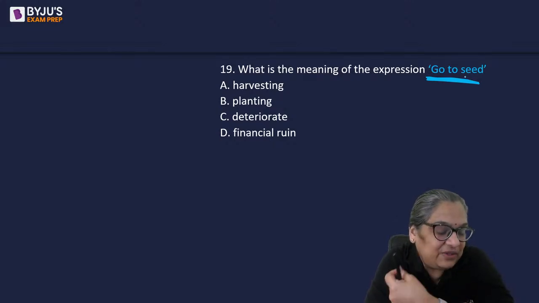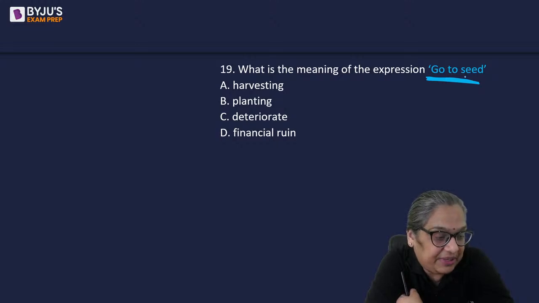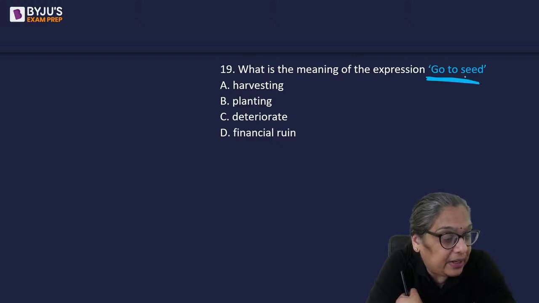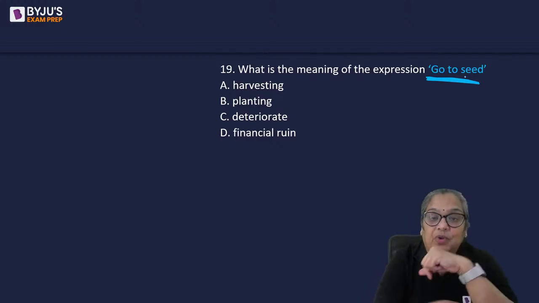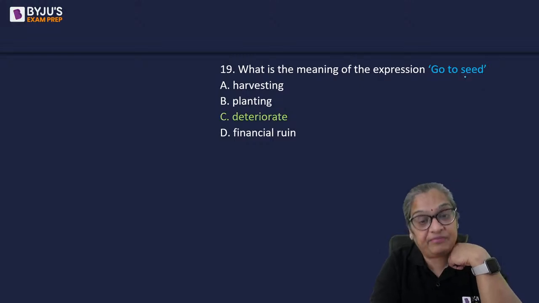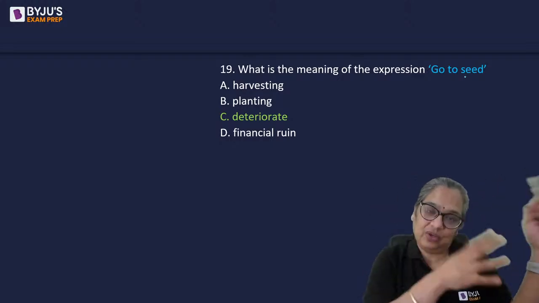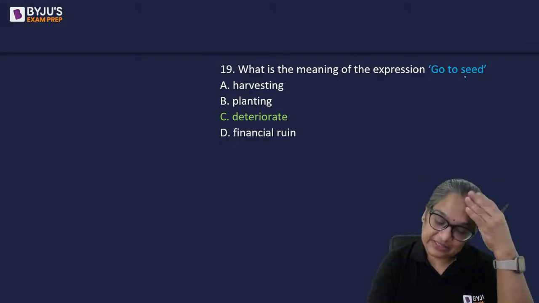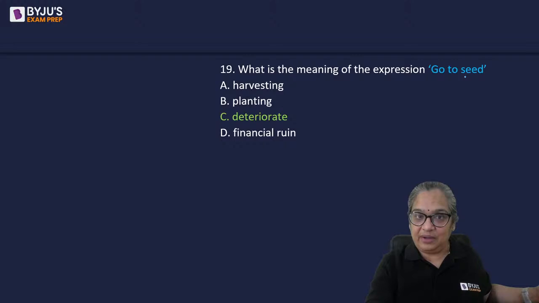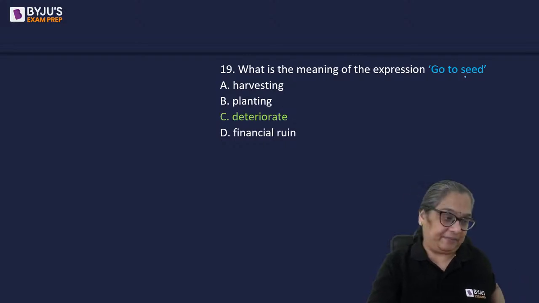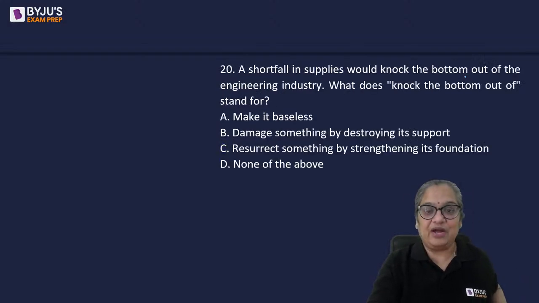Go to seed could be financial ruin also, but basically it is a state of collapse, deterioration, something really in a state of decline. Got it? Excellent.